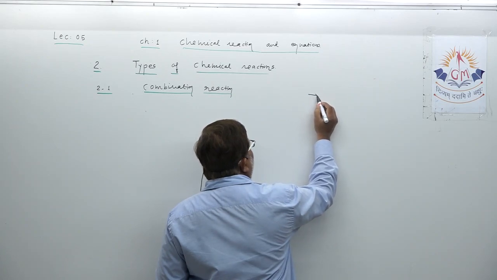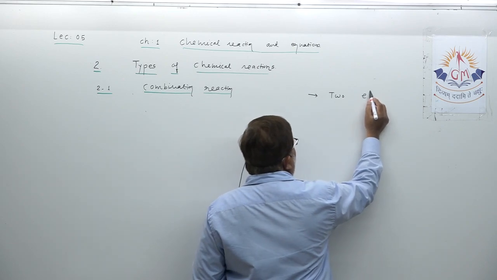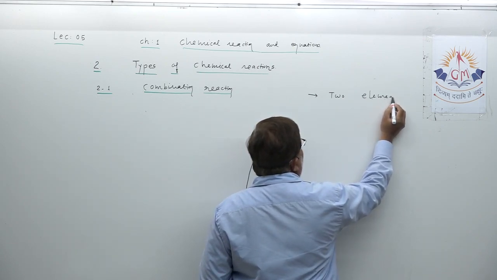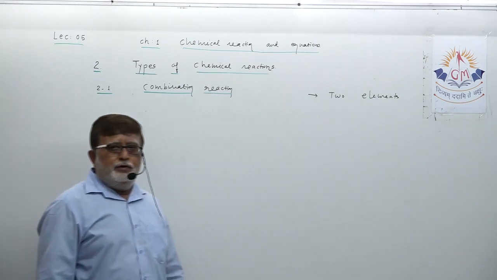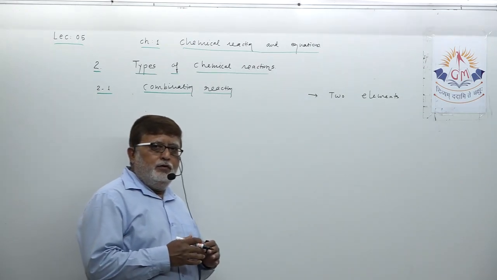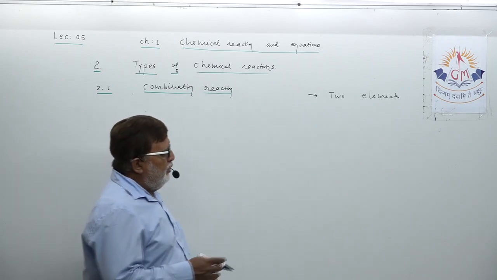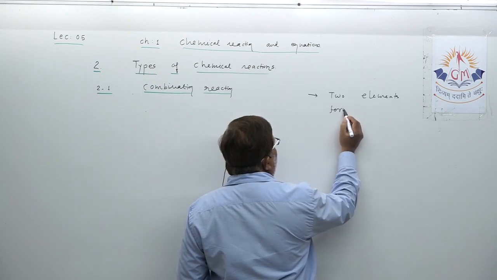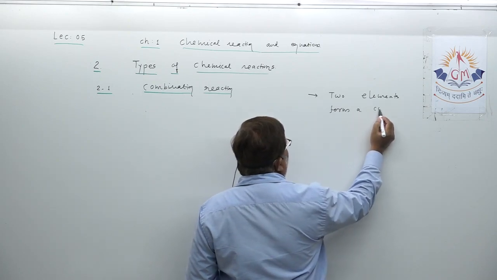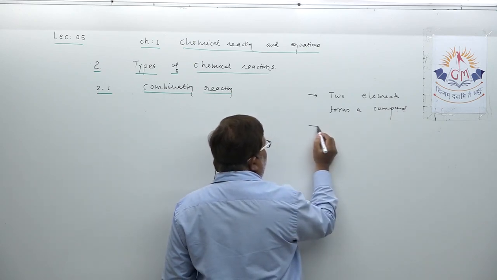When two elements chemically react with each other and form a new product, that is called combination reaction.